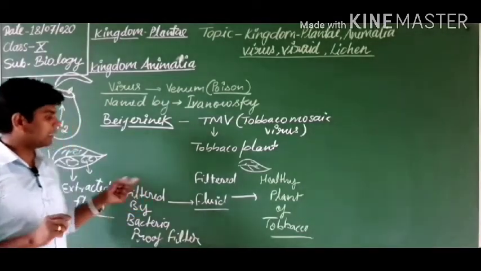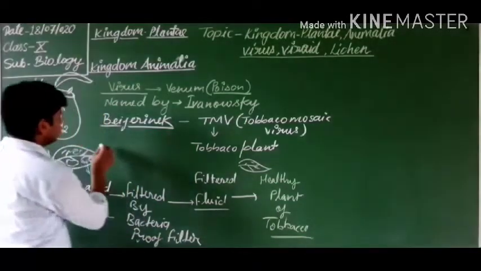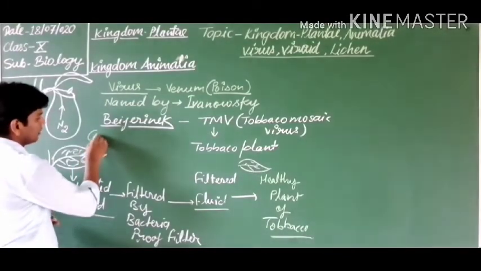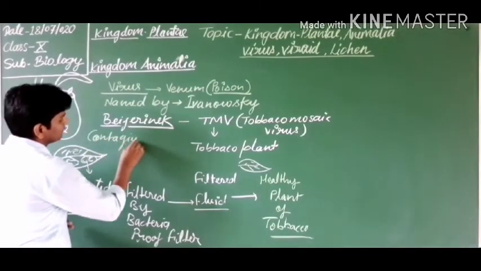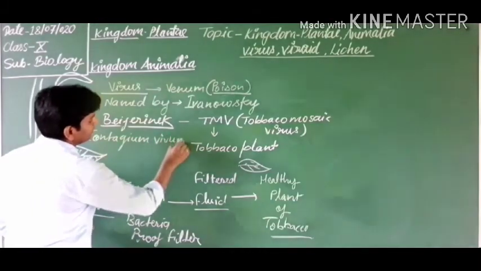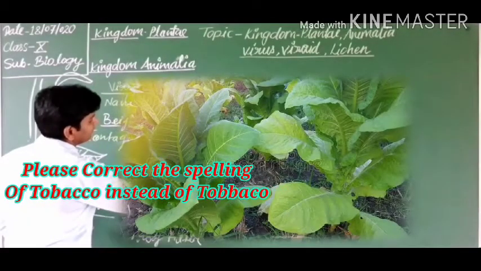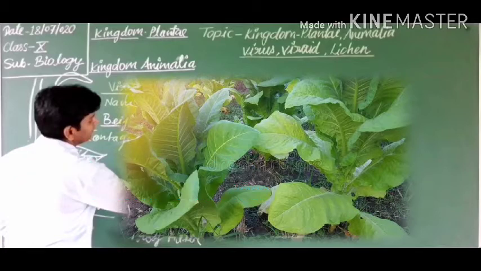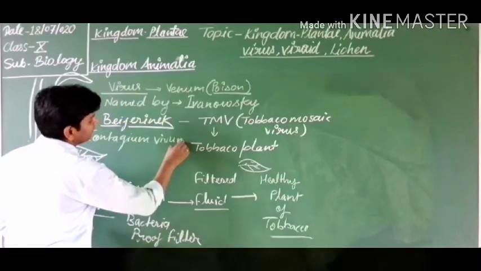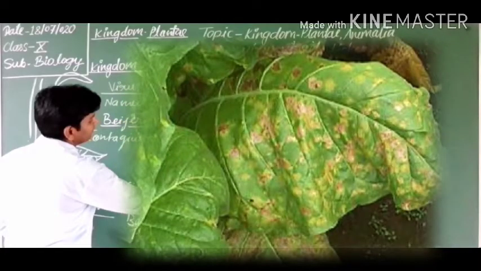Got it? So this fluid was named by Beijerinck Contagium vivum fluidum. What is it? This is Greek. In Greek he said this fluid is Contagium vivum fluidum. What does it mean? It means an infectious, disease-causing, living fluid, because the living organisms which cause the disease are present in this fluid. That is why it is the Contagium vivum fluidum.